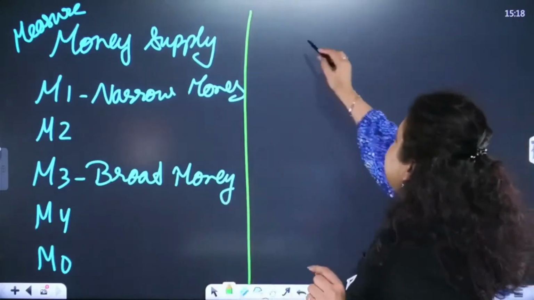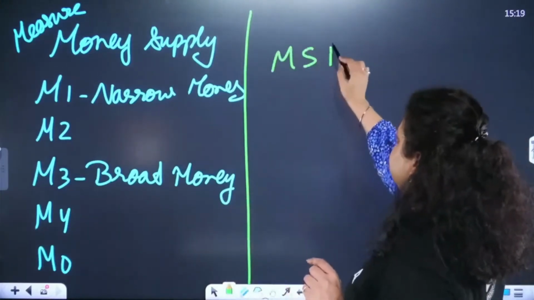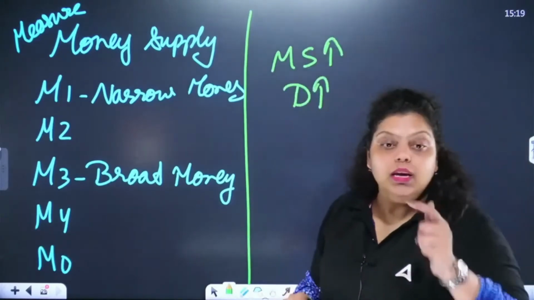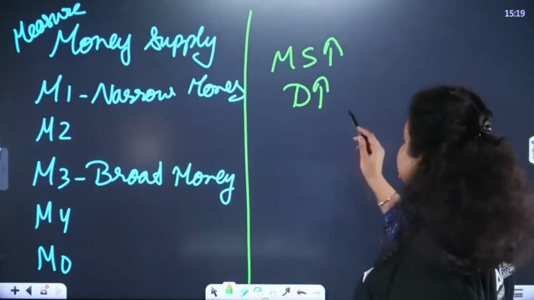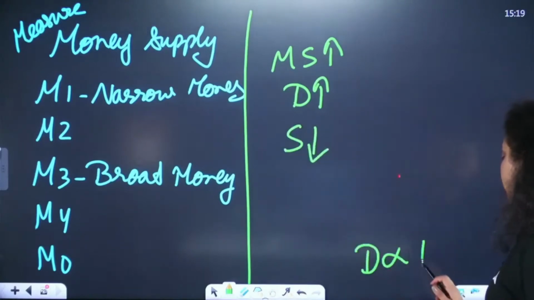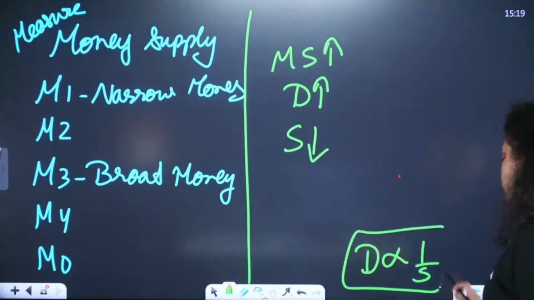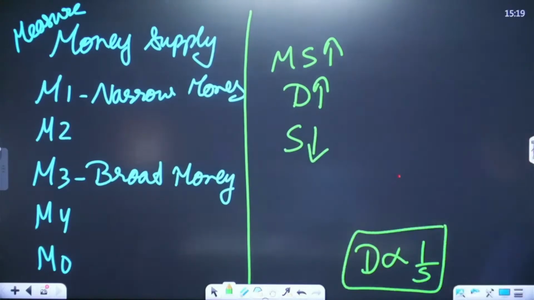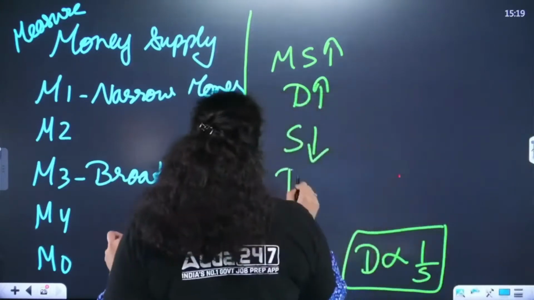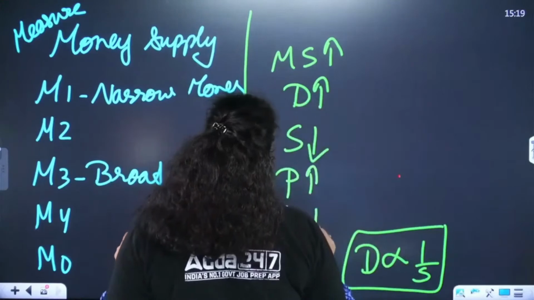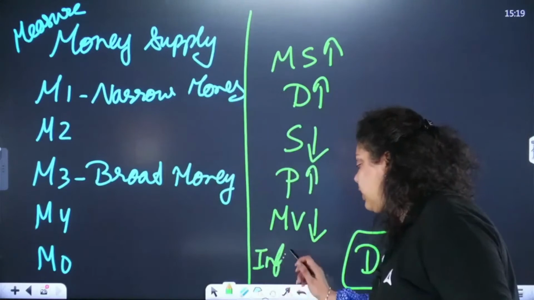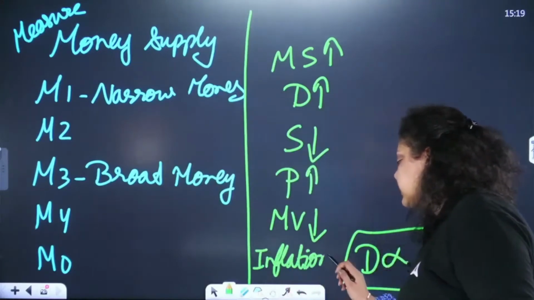Let's say the money supply in the economy is increasing. If the money supply increases, the demand for goods and services by consumers increases. If we have more money, we will purchase more goods and services. If the demand increases, the supply will decrease, because demand and supply always have an inverse relationship. So if the demand is increasing, supply will definitely decrease. After that, the prices will start increasing, and the value of money will decrease. That creates inflation in the country.